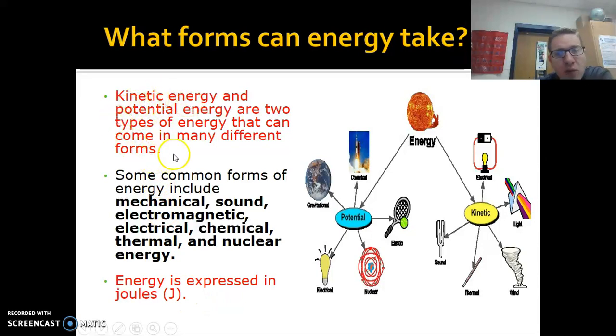Anything in red you're going to write down in your notes. And remember, our question for this section is what forms can energy take? So you want to write this down on the side. Energy is expressed in joules. That's how we measure energy. It's in a unit called joules.